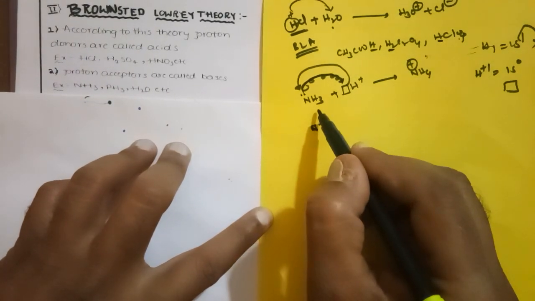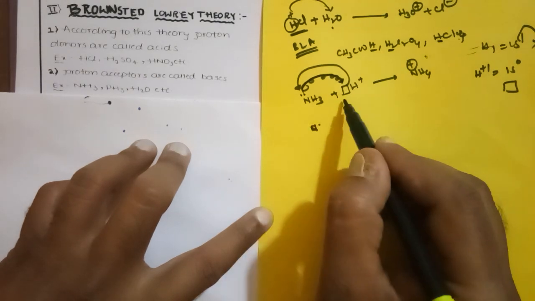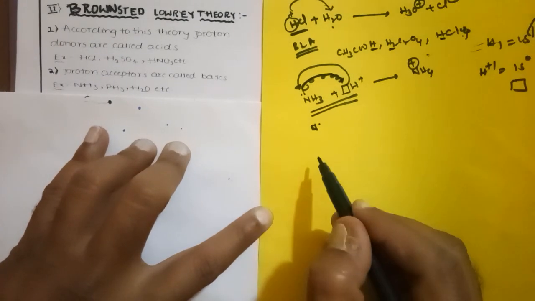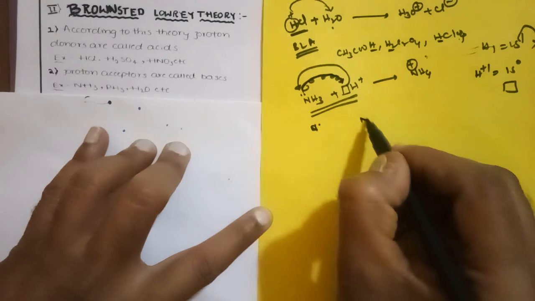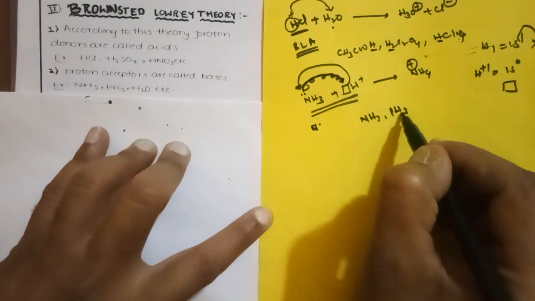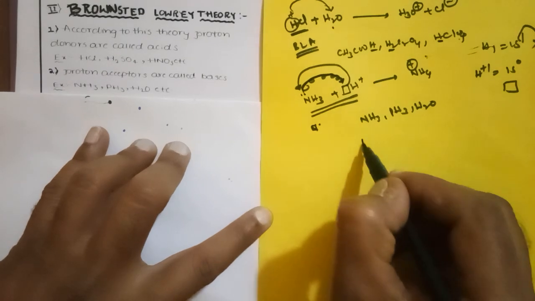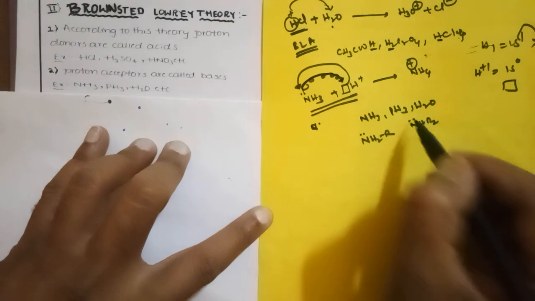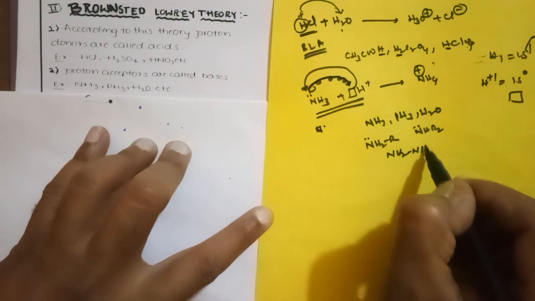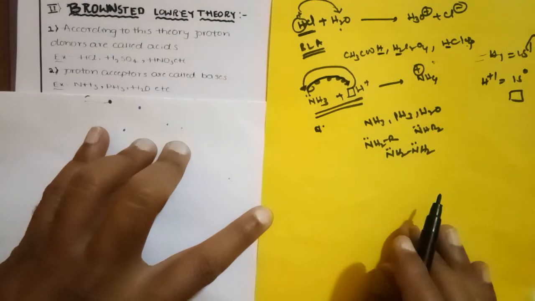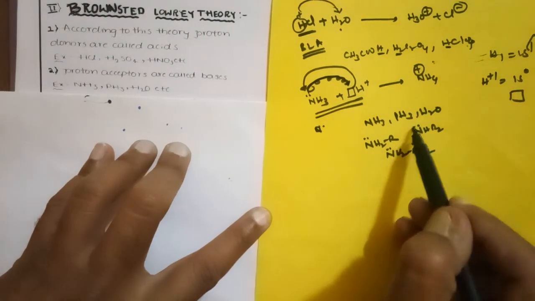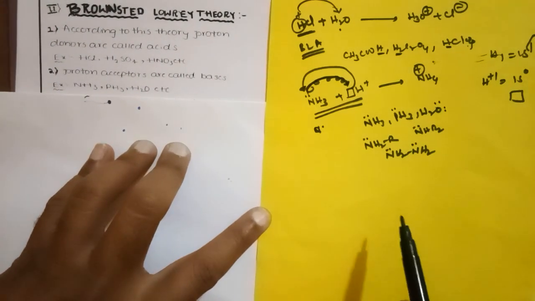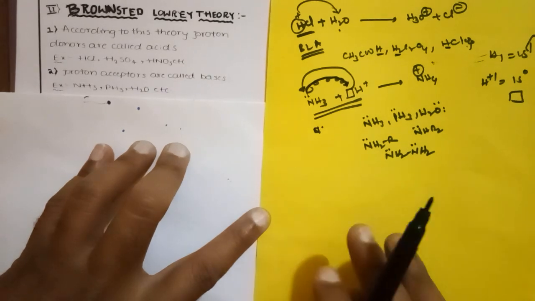So this is about the Bronsted-Lowry base. A Bronsted-Lowry base means the substance which is ready to accept protons. Examples are ammonia, PH3, water (PH3 means phosphine), primary amines, secondary amines, and hydrazine, N2H4. These all have electron pairs. These electron pairs are ready to accept protons, such that they act as Bronsted-Lowry bases.